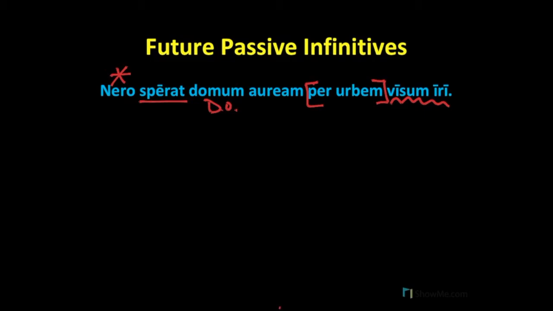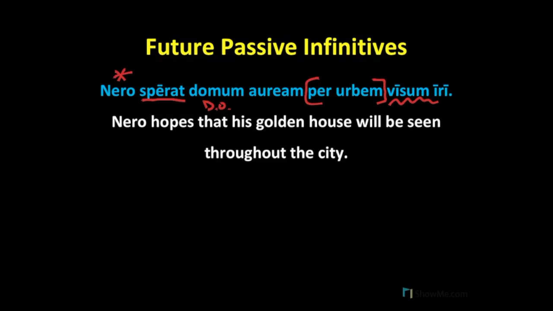The domum auream is referring to the Domus Aurea, the Golden House that Nero built in Rome. And so we translate this as Nero hopes, Nero sperat. That is your key English indirect statement word. His golden house, domum auream, will be seen, visum iri, future passive, throughout the city, per urbem. Can you tell which principal part of the verb to see we're using to create the future passive infinitive?